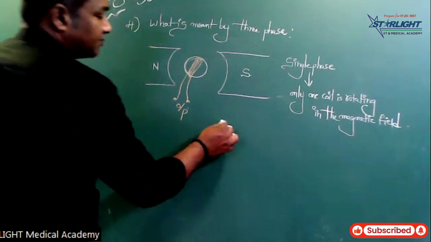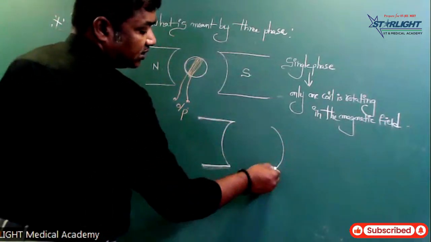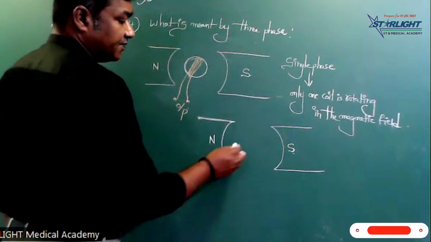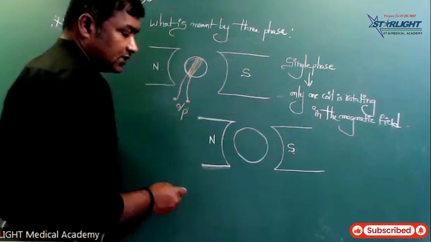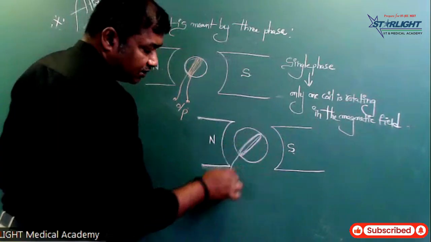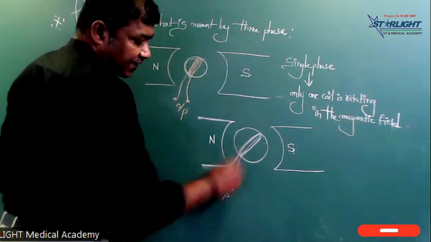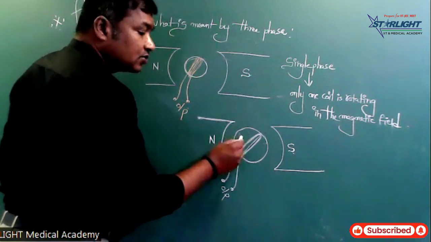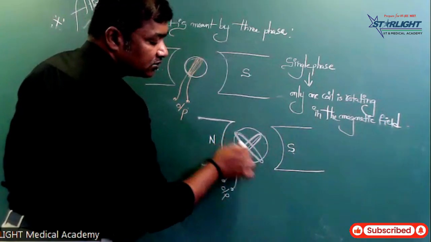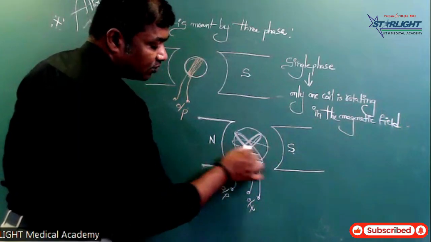Now, what is meant by three phase? Here three coils are rotated in the magnetic field. This is the diagram for three phase. On the cylinder, this is one coil with its input and output. The output is taken and current is generated from one coil. Another coil is also wound on the cylinder, this is the second coil with its output, and one more coil is also wound.